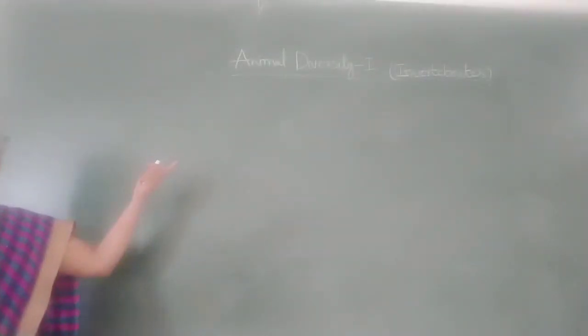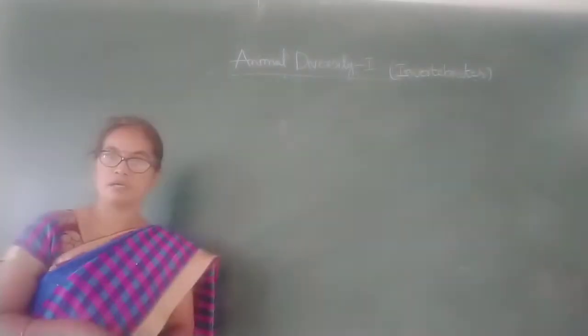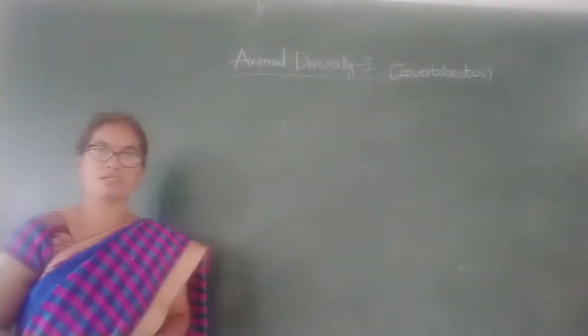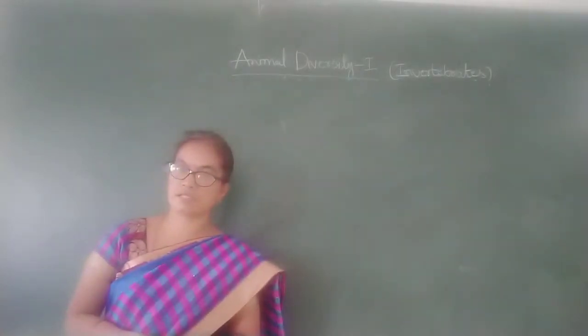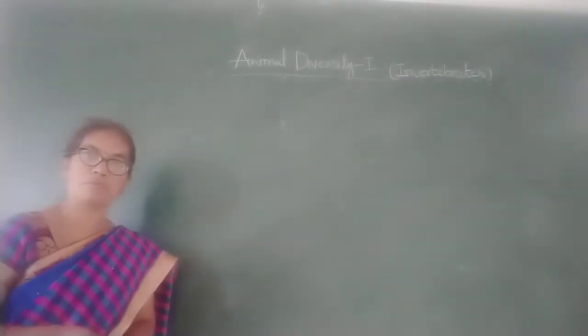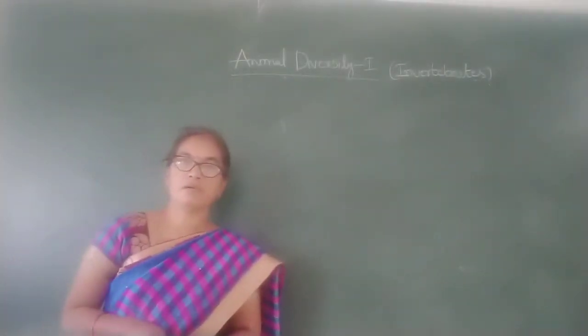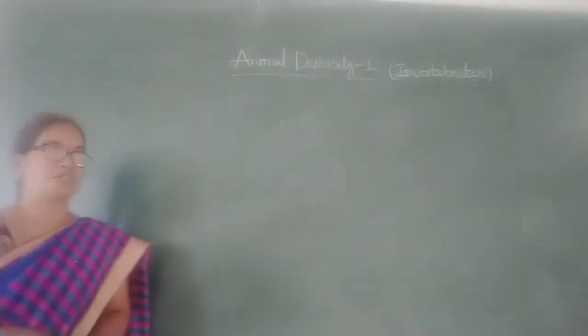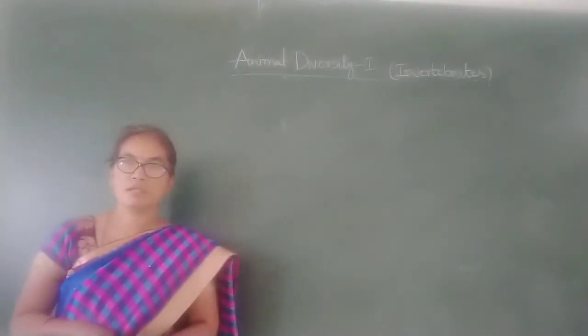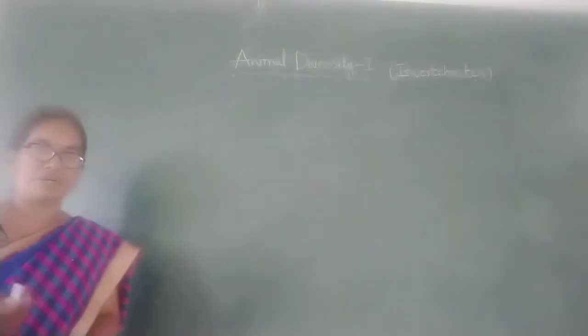Good morning students. Today we discuss the topic animal diversity 1, that is invertebrates. Invertebrates means they do not contain any vertebral column. Here the animals are divided into single cellular animals and multicellular animals. Single cellular animals are called protozoans. They are kept in the Protista group by the Whittaker 5 kingdom classification. The remaining multicellular animals are called metazoans. They are divided into different groups.